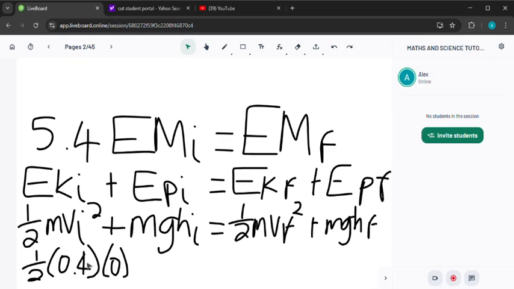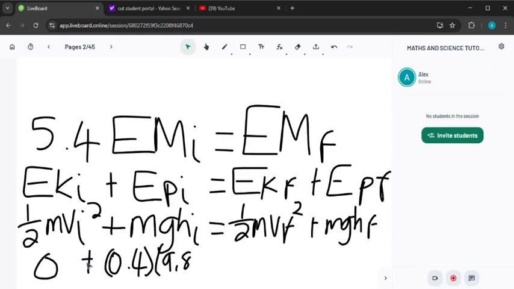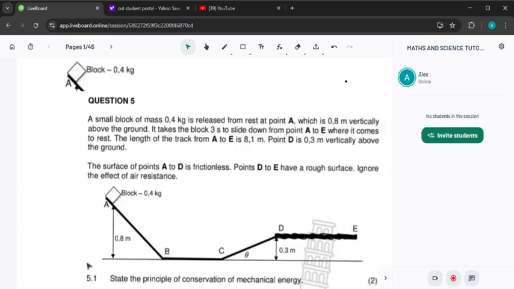So let's write 0, because kinetic energy initially is 0 because of that initial velocity of 0. Plus mass 0,4, acceleration due to gravity, that is 9,8, and then initial height, I think it was 0,8. There is our initial height, so it's 0,8.